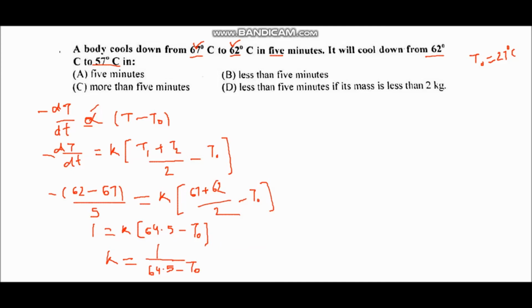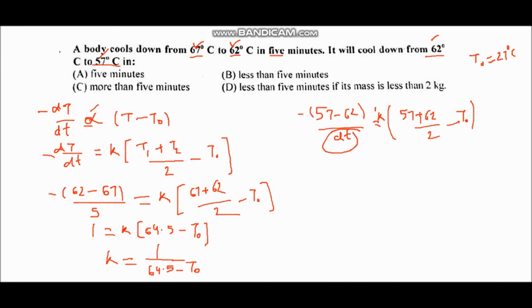Now let us consider the second case where the body cools down from 62 to 57 degrees Celsius. So T2 is 57 minus 62 over the time, we have to calculate dt, and this is with a minus sign, equal to (57 plus 62) over 2 minus T naught, into K. So here we have to find dt.